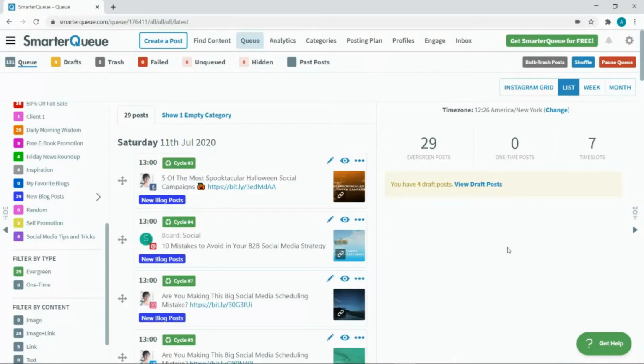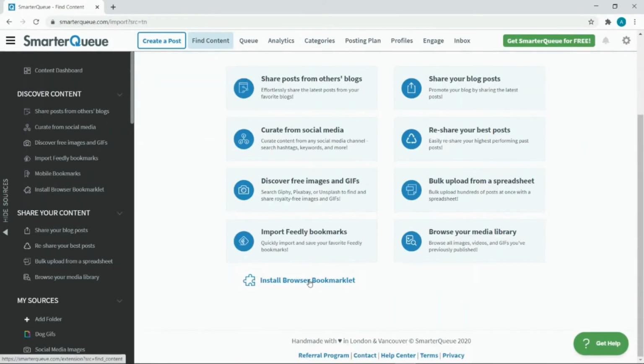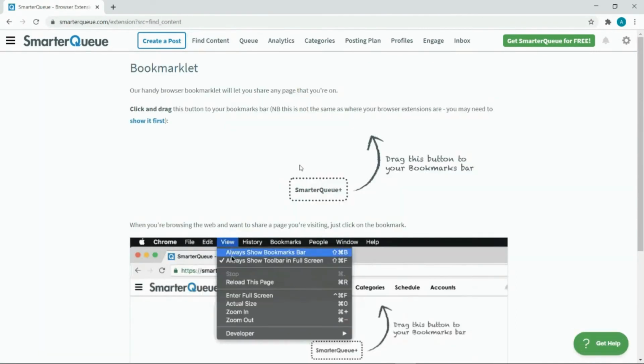If you're not a Chrome user or would simply prefer an alternative, try out our browser Bookmarklet instead. With the SmarterQueue browser Bookmarklet, you can quickly create a social post from any website you're currently viewing. To add the Bookmarklet to your browser, go to Find Content in your SmarterQueue account. Scroll down and click on Install Browser Bookmarklet.